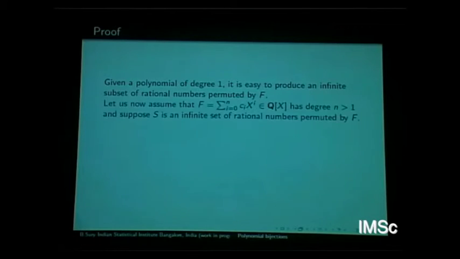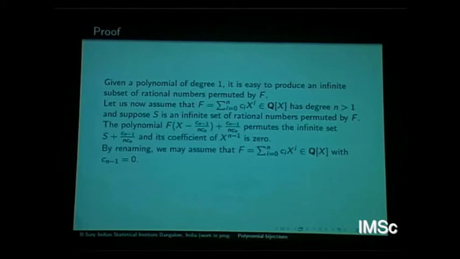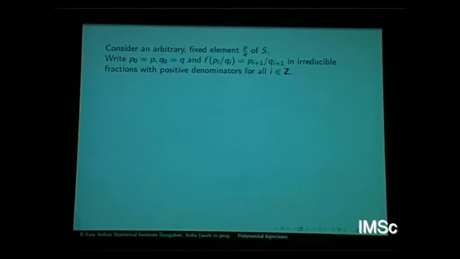Of course, for degree 1 there is nothing to prove. Let's look at the proof for higher degree. Assume that this polynomial has degree n bigger than 1, and suppose there is an infinite set which it permutes. We can get rid of the coefficient of x to the n minus 1, the top but one coefficient, by a shift, so you can as well assume that the coefficient of x^(n-1) is 0. So write the polynomial as the summation of a_i x^i divided by d, where d is a common denominator.